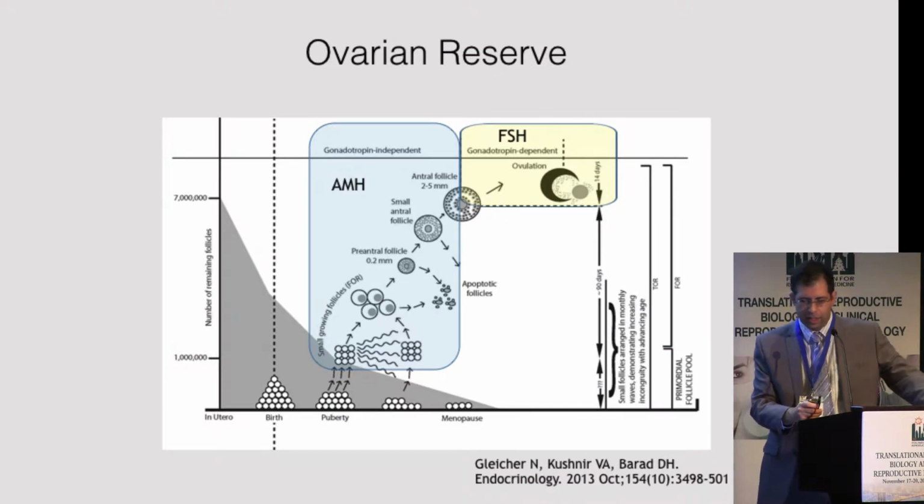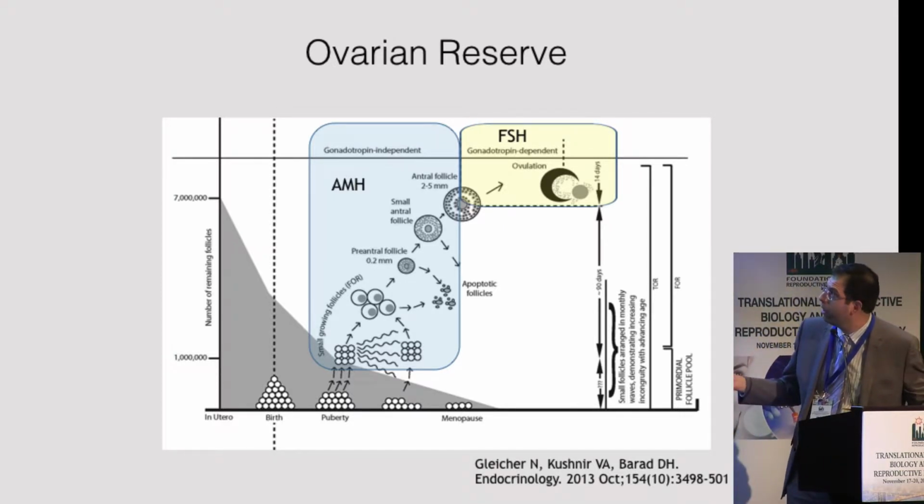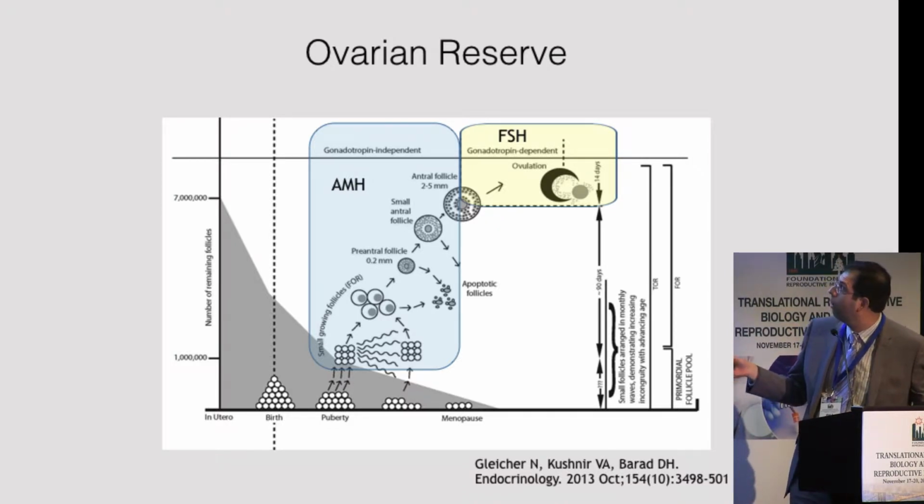We've seen this slide, so I won't dwell on it, but ovarian reserve declines over the reproductive lifespan, and we have tests that can tell us about the growing follicle pool. Let me go back. The anti-Müllerian hormone can be reflective of the growing follicles. We don't have great tests that tell us about the primordial pool yet. We can infer about it based on age, but obviously it would be helpful to have a test that looks at that.